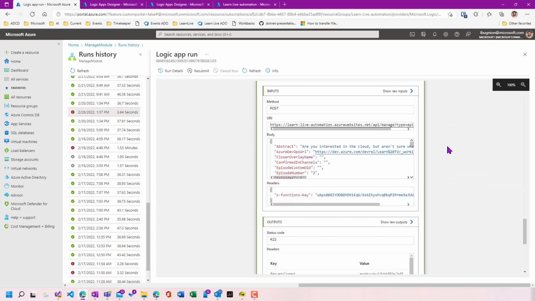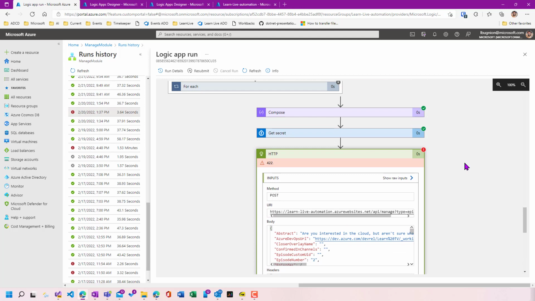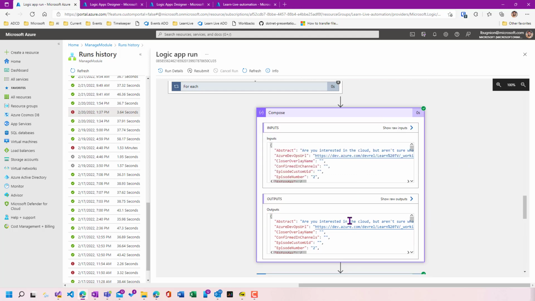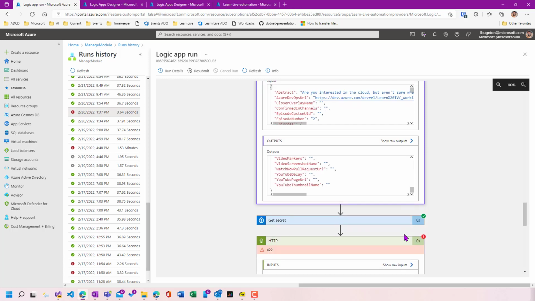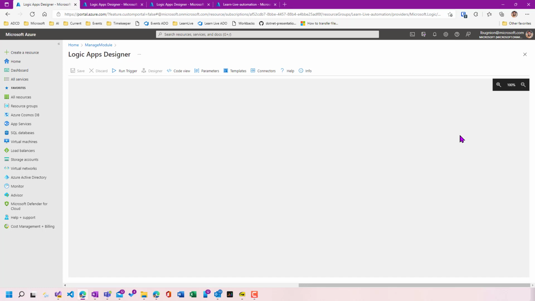So here, for example, we see that the HTTP function failed. There was an invalid series number. So this is an error message which is actually returned to me from the function directly. And here I can see the JSON code that was composed. We'll see that in a second, and that was sent to the function. So I'm absolutely able to take this JSON code and reproduce the failure locally so that I can debug what's happening. Let's take a look at the Logic App itself.